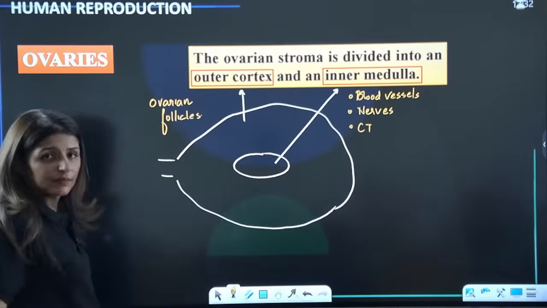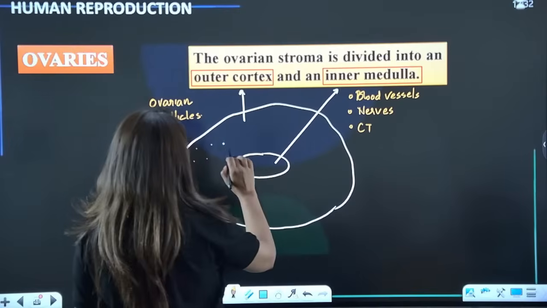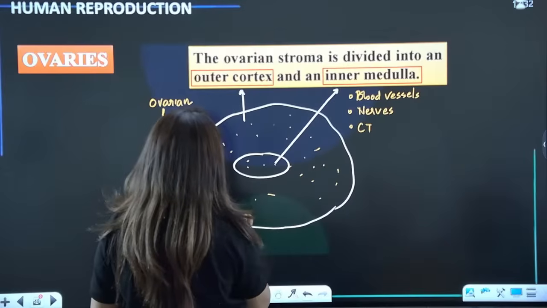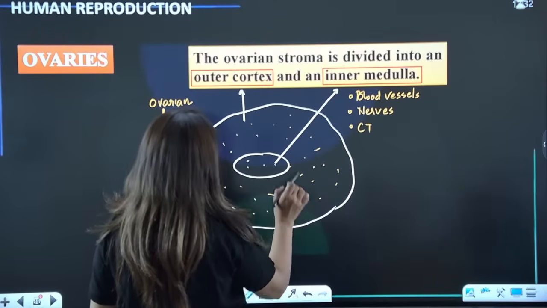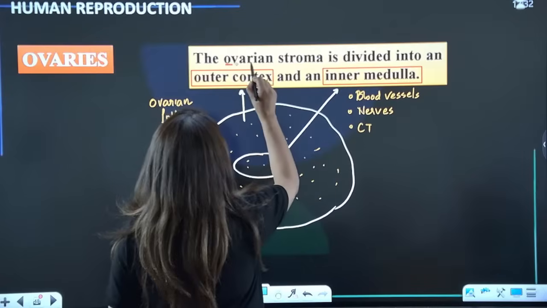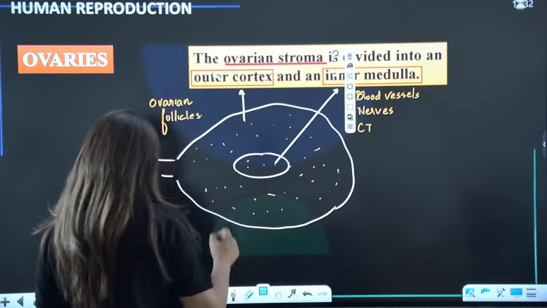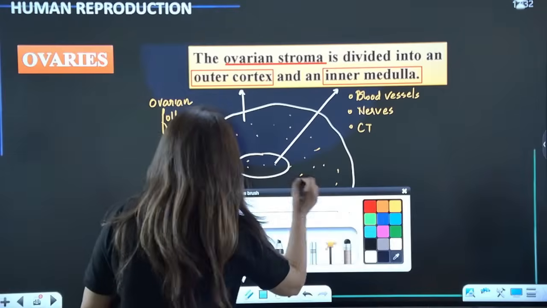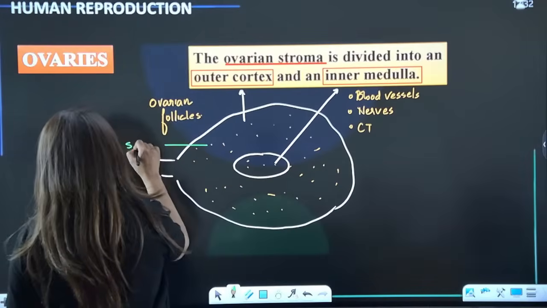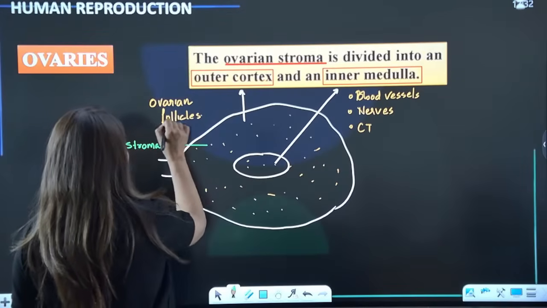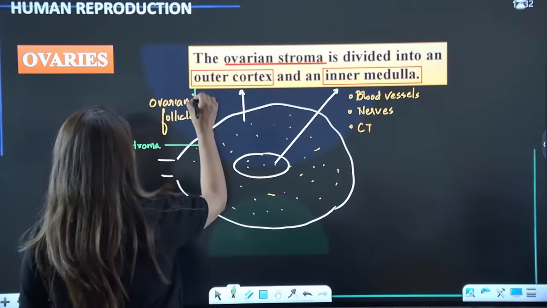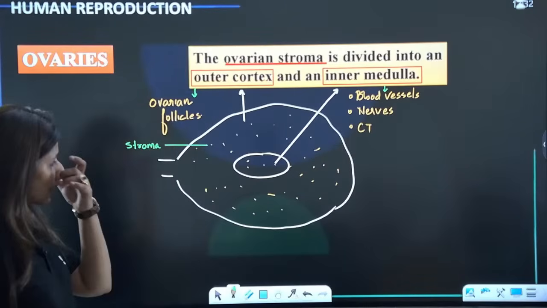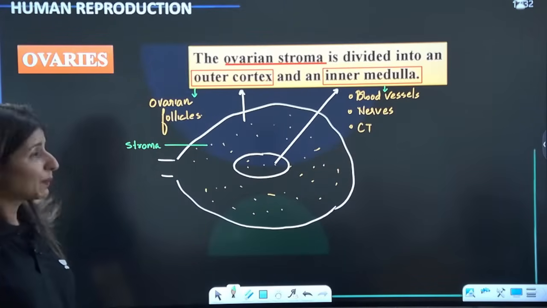Is this clear? Now this whole part is all stroma. Basically the inner structure is stroma, which is divided into two parts: the outer cortex and the inner medulla. The outer part contains ovarian follicles and the inner part contains blood vessels, nerves and connective tissue. Are we clear? Please tell me.